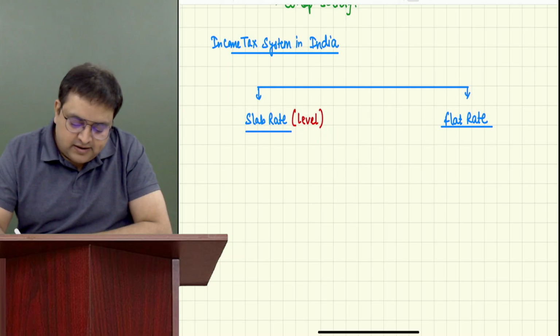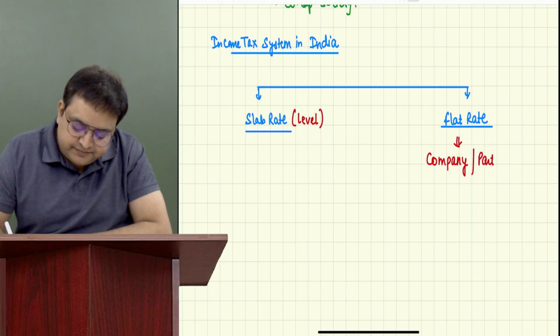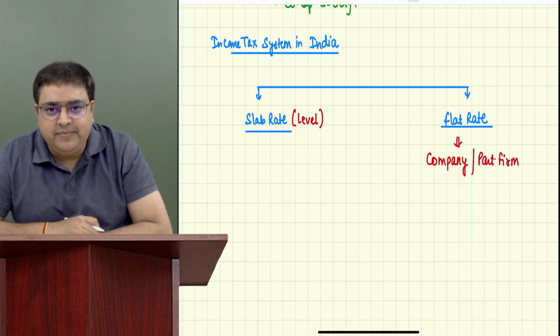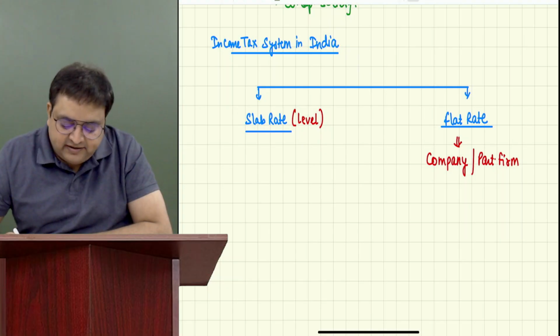If you are a company assessee or a partnership firm, then there is a flat rate system.